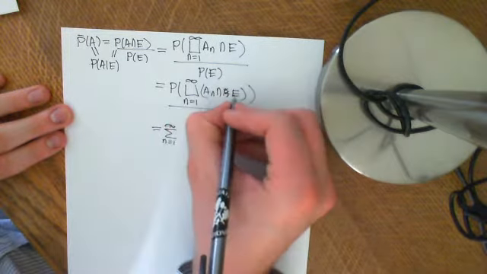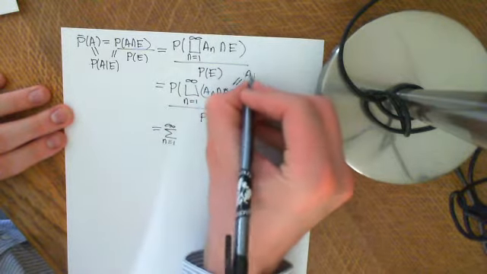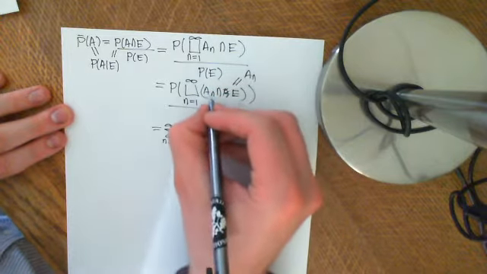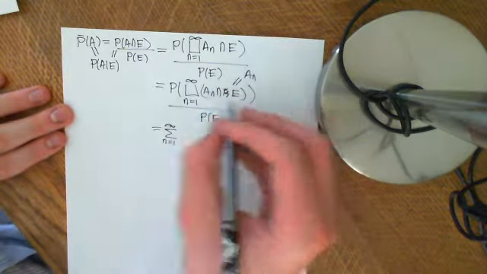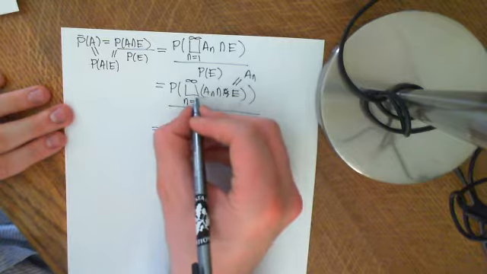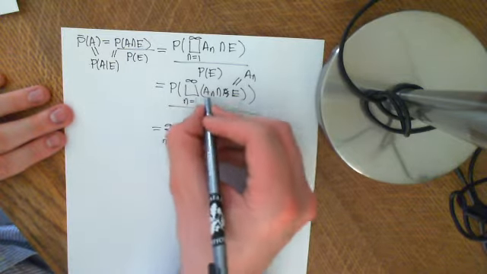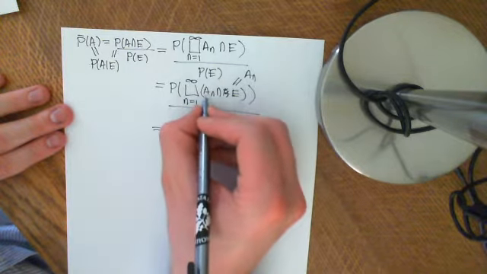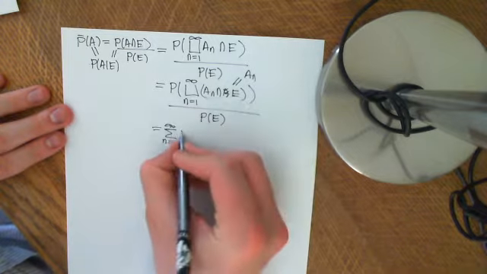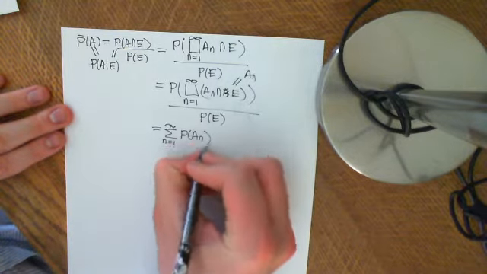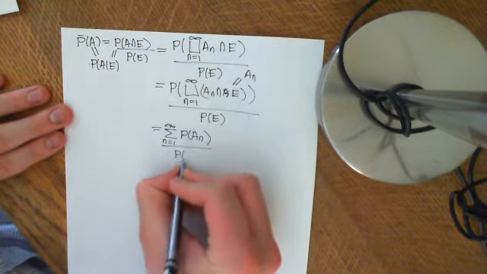Firstly, AN intersection E is just equal to AN, because AN was no bigger than the bit that was in E. We're taking the probability of all of these. These are all disjoint, so it's equal to the probability of ANs, and they're all divided by the probability of E.